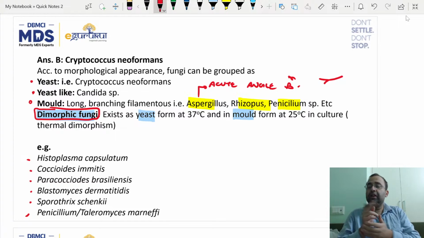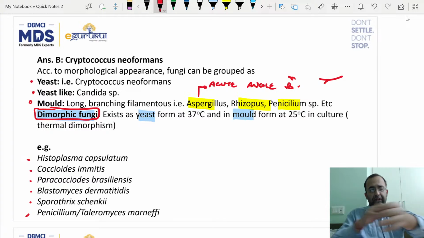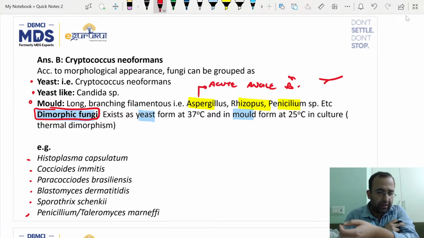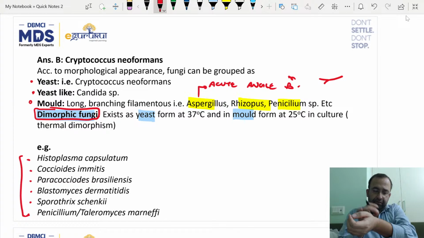Very important list. Suppose you have a history of a gardener with a rose thorn prick injury, having vesicles and blisters along the lymphatic drainage.